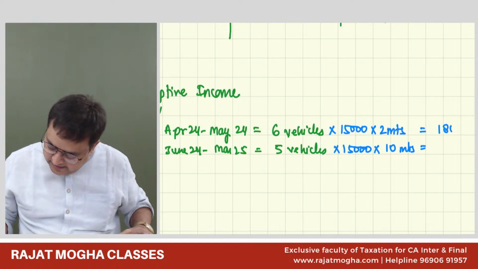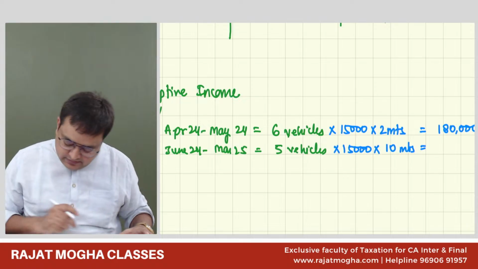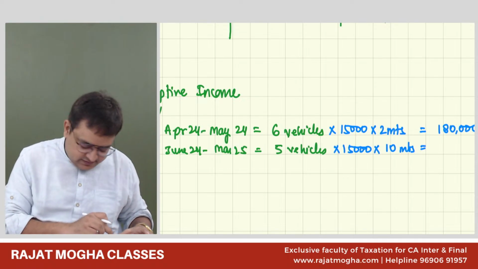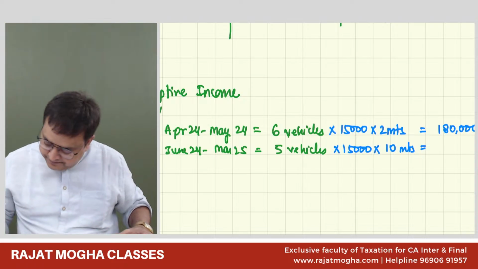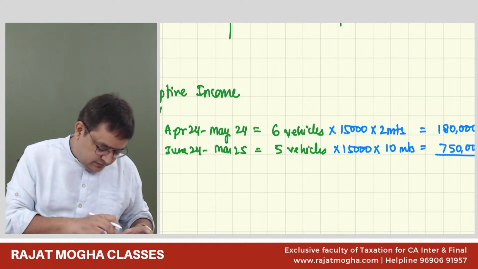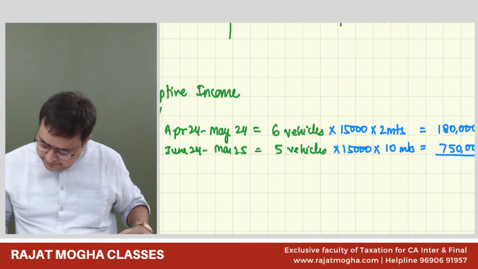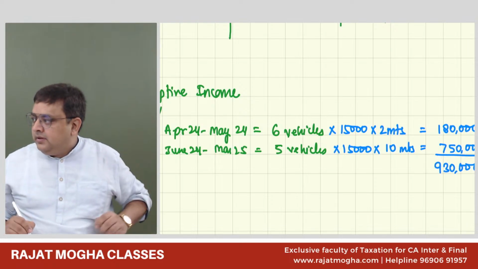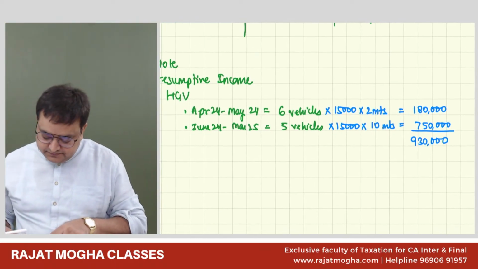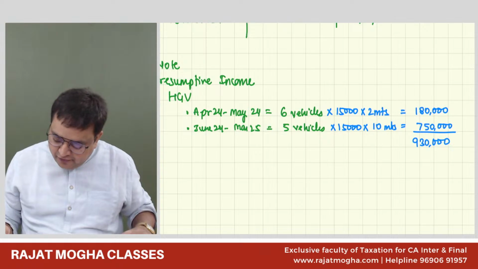It is 1,80,000. You can give me your final answer. Is it right? 9,30,000 for heavy goods vehicle. Yes, sir. Okay. And for light goods vehicle.